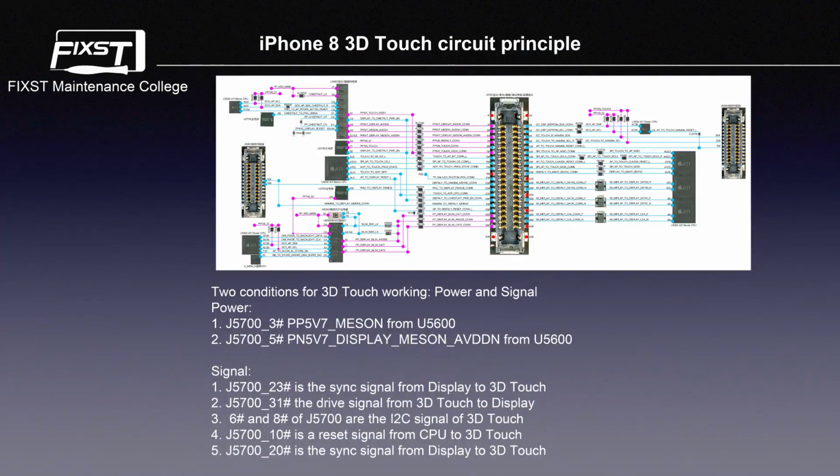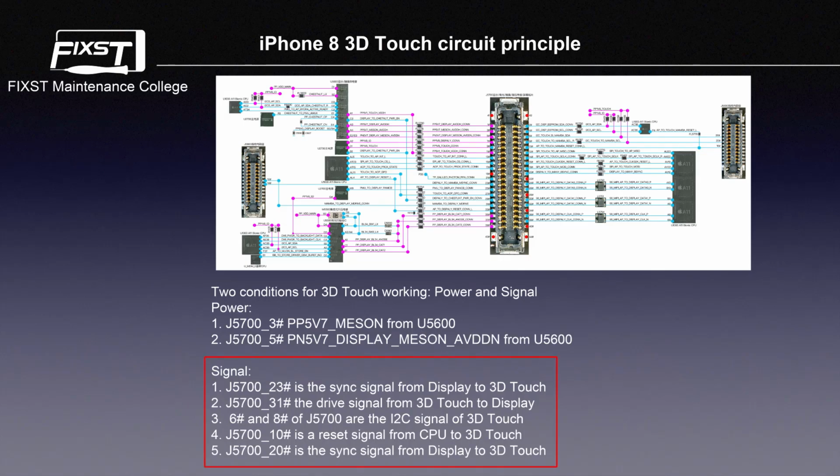Next, 3D touch circuit principle. There are two conditions for 3D touch working, power and signal. There are two power lines: J5700 pin 3, PP5V7 match on from U5600, and J5700 pin 5, PM5V7 display match on AVDDN from U5600.